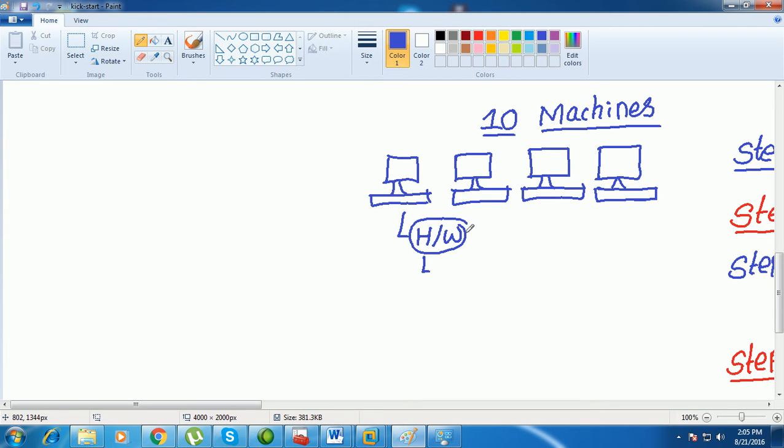So we have 10 machines, and I want to deploy an operating system on them, a Linux operating system, maybe the CentOS operating system.